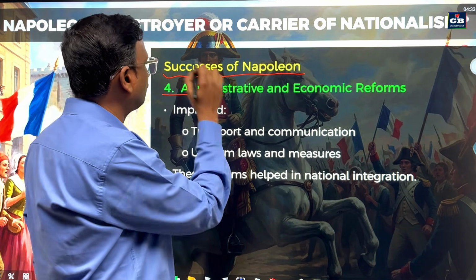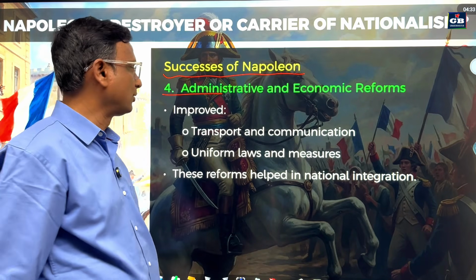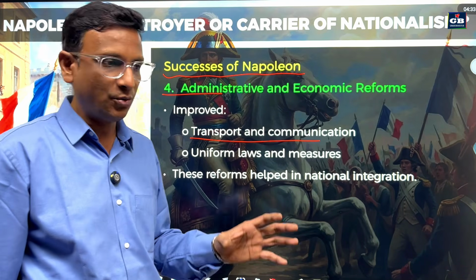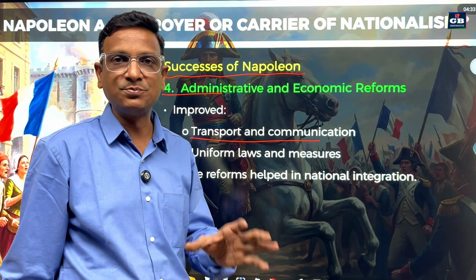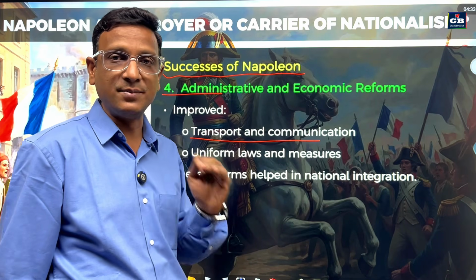Next, the fourth one, administrative and economic reforms. Transport and communication were improved. He improved the mail services, transportation services and communication services, and introduced uniform laws and measurements.